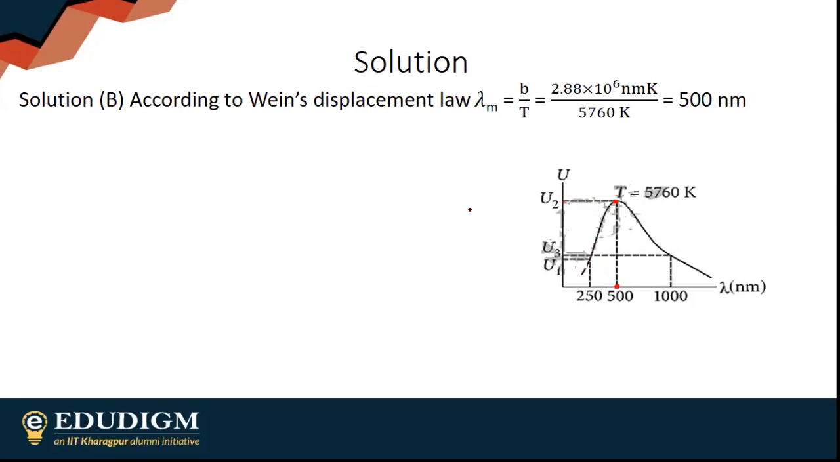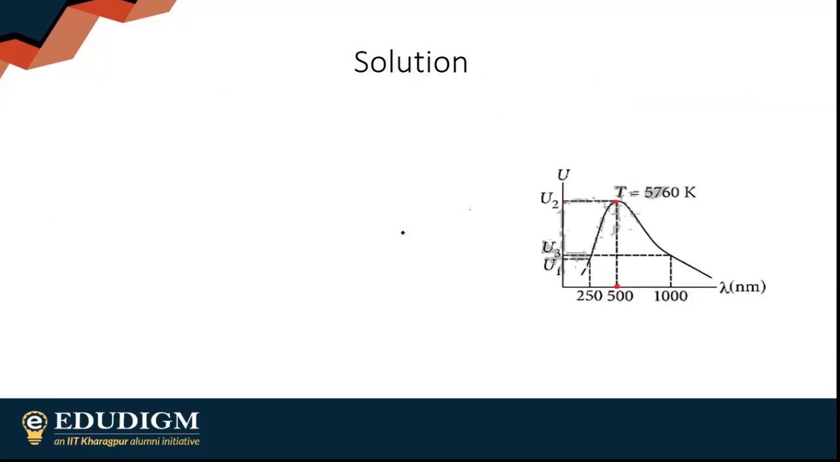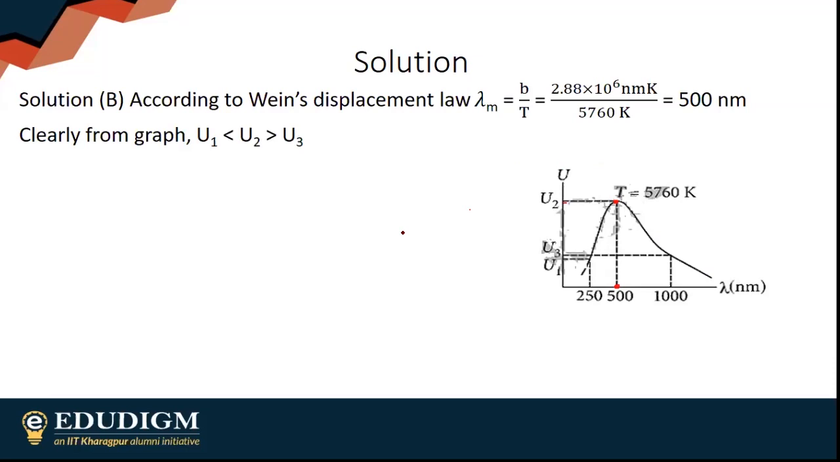And already it is given that at 500 nanometers wavelength, energy is U2. So obviously U2 is the greatest. U2 is greater than both U1 and U3. U2 is the ultimate maxima. So obviously U2 will be greater than U1.